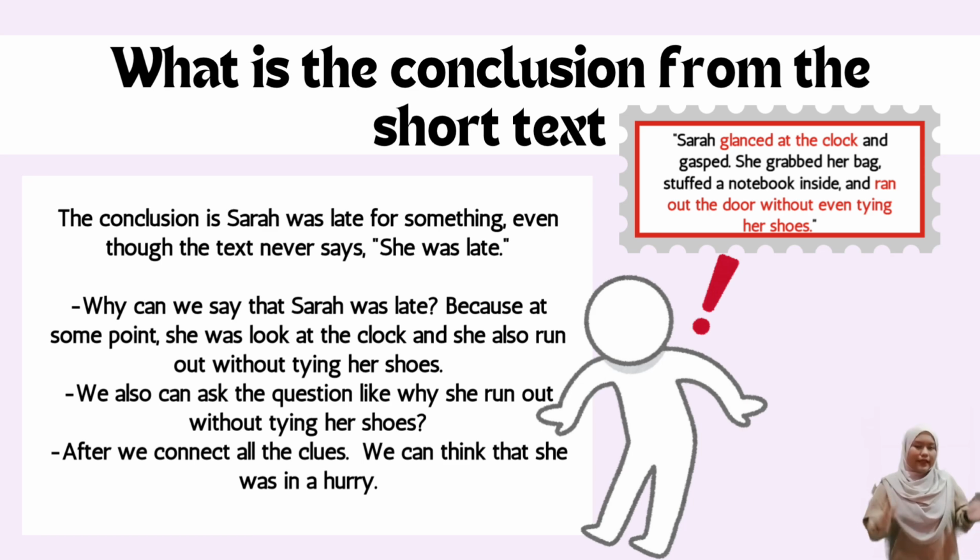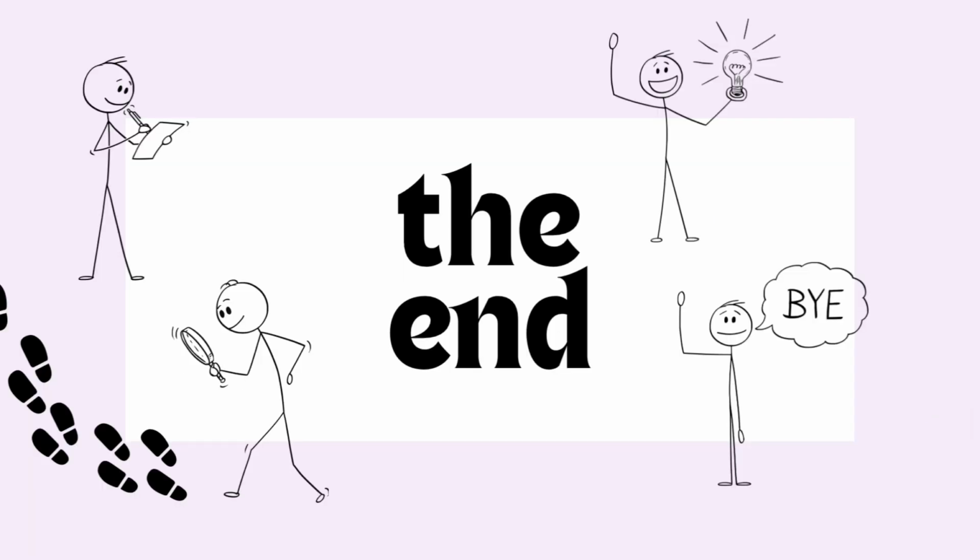The conclusion is Sarah was late for something, even though the text never says she was late. Why can we say that Sarah was late? Because at some point she looked at the clock and she also ran out without even tying her shoes. We can also ask the question, why did she run out without tying her shoes? After we connect all the clues, we can think that she was in a hurry.